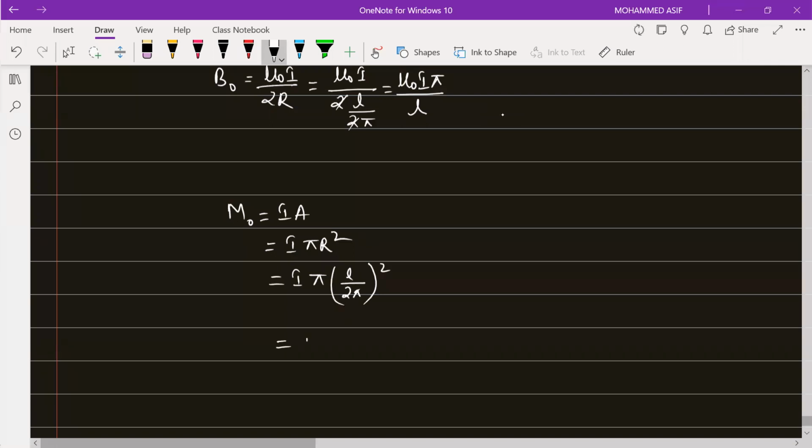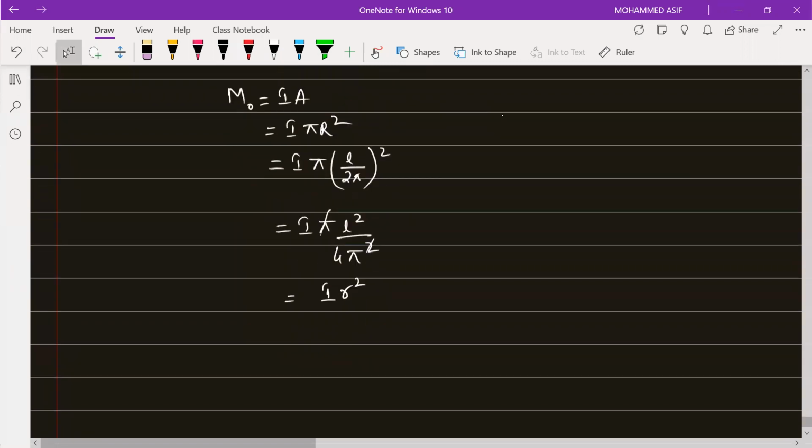That means this will become I into pi into L square divided by 4 pi square. So this pi and this square will get cancelled.